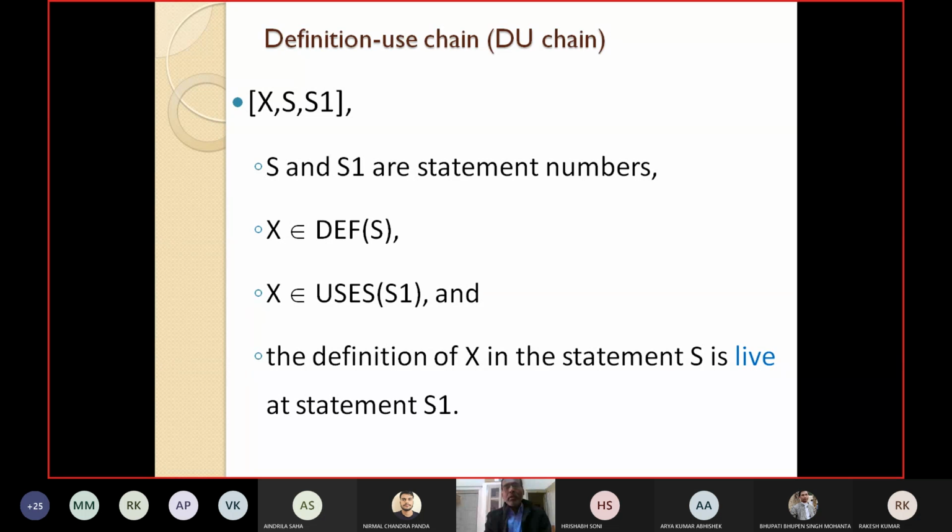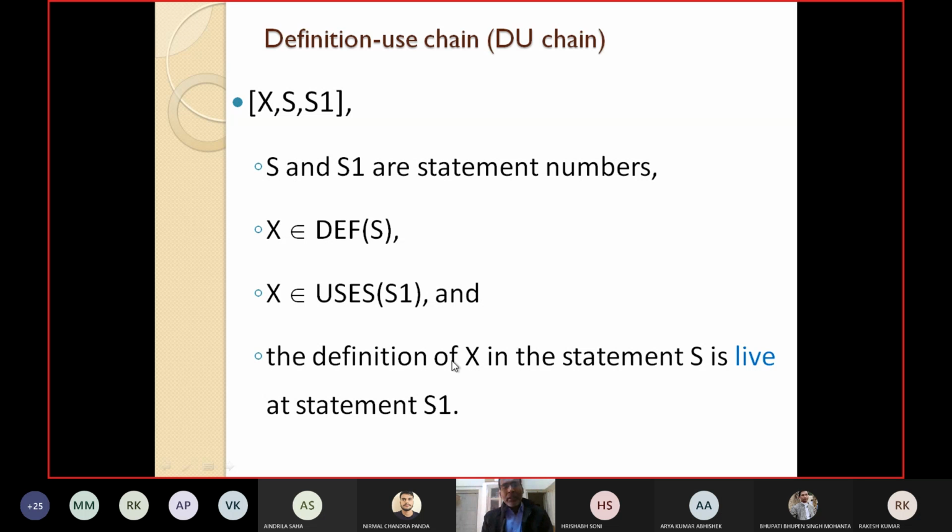Let's define what a DU chain is. DU chain stands for definition-use chain. It is represented as X, S, S1. We say that X, S, S1 is a DU chain if it satisfies the following properties, where X is a variable, and S and S1 are statement numbers. X belongs to def of S, which we have already discussed. Similarly, X belongs to uses of S1, which I have also told you.